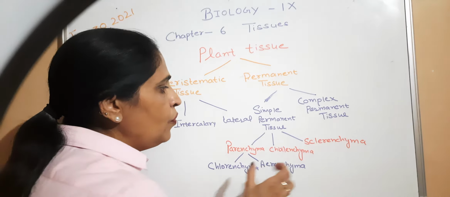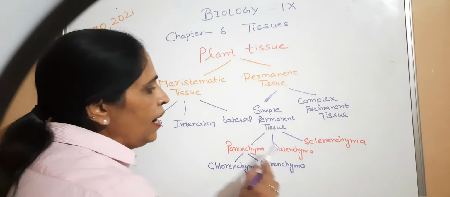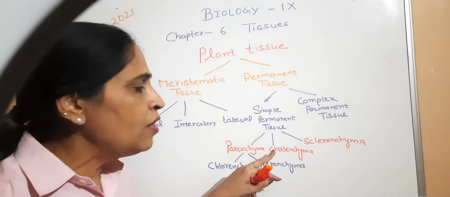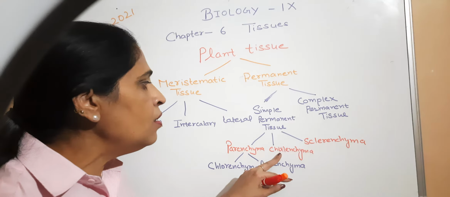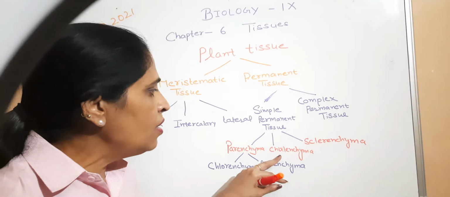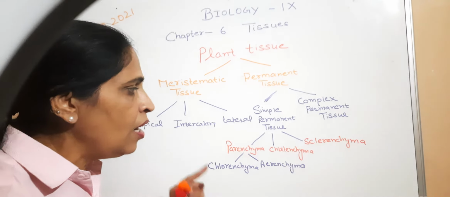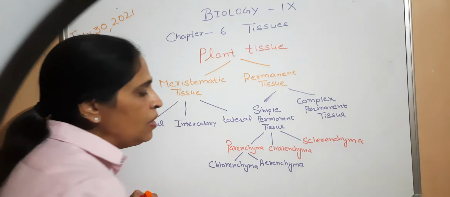We can stretch the plants without breaking them. This is because of which tissue? This is the collenchyma. And what is special about this? It provides strength to the plant, so that we can stretch the plant without bending or breaking it. In this case, the cells are irregularly thickened, thickened at the corners.